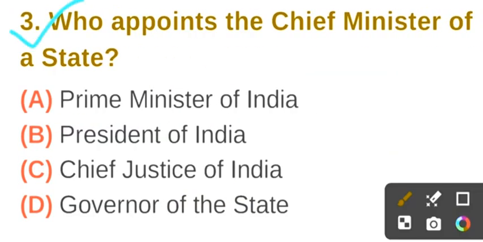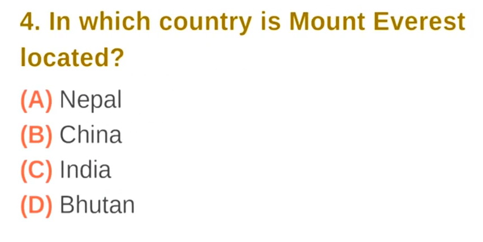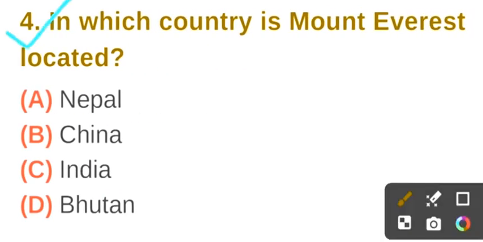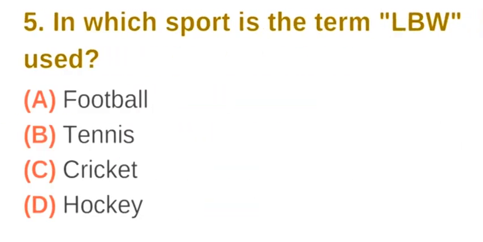Question number 3. Who appoints the Chief Minister of a state? The correct answer is option D, Governor of the state. Question number 4. In which country is Mount Everest located? The correct answer is option A, Nepal.